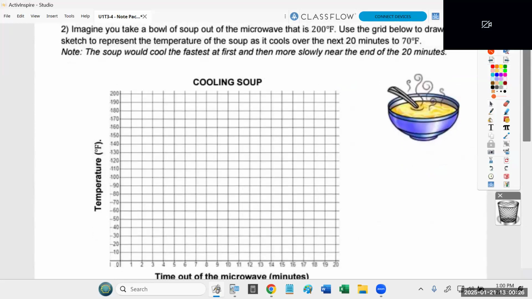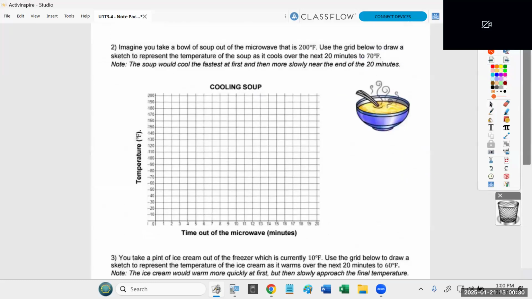So this says, imagine you take a bowl of soup out of the microwave that is 200 degrees Fahrenheit. Use the grid below to draw a sketch to represent the temperature of the soup as it cools over the next 20 minutes to 70 degrees. So before I draw anything, I just want to point out 2 really important pieces of information that were given to us. We were told that this soup starts at 200 degrees. So in the beginning, time is 0, and it's at 200 degrees. Then it also says 20 minutes later, it's down at 70 degrees. So these are the 2 points.